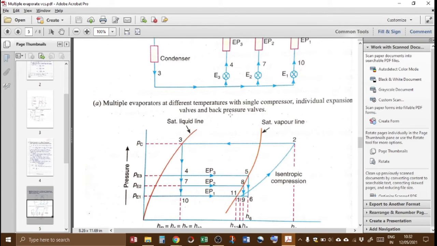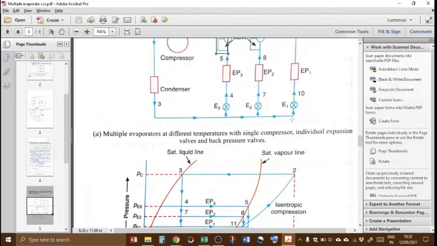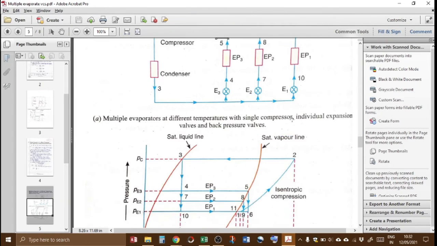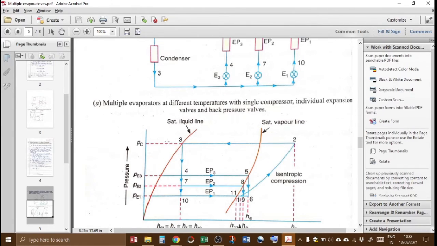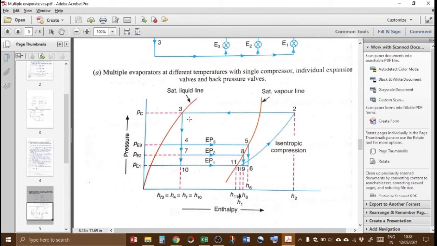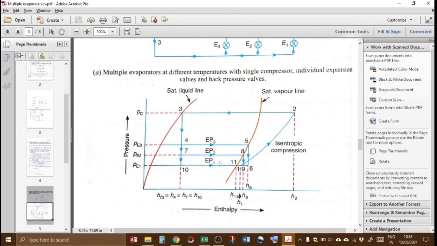Now let us look into the pressure enthalpy diagram. We start from point 1. 1 to 2 we have compressed the refrigerant vapors, then we have condensed the vapors. So 3 to 4 is the expansion process in the expansion valve, expansion for evaporator 3.